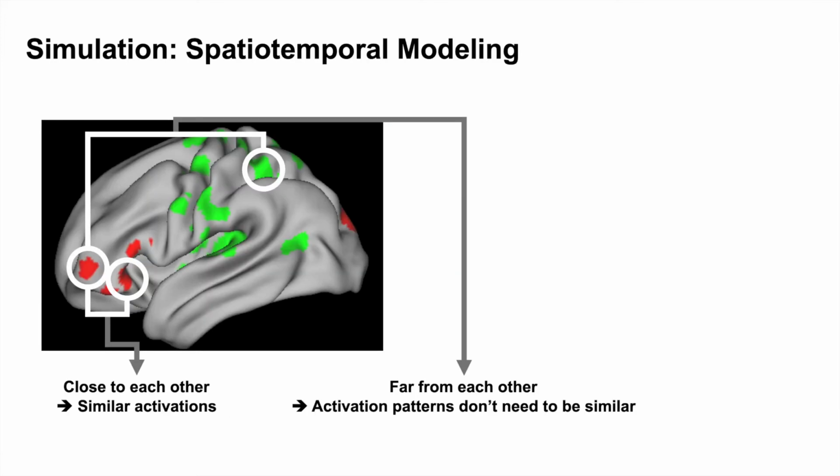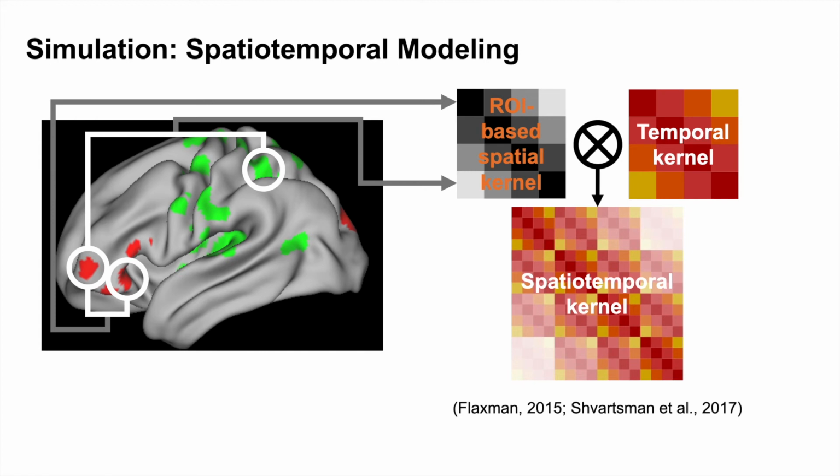In this simulation, 27 hypothetical voxels or regions of interest were generated. As in the temporal dynamics, we assumed that spatially adjacent voxels are likely to be more similar in their activations, but it is not the case for more distant voxels. We also added a simplification that the spatial and temporal dynamics can be modeled independently.